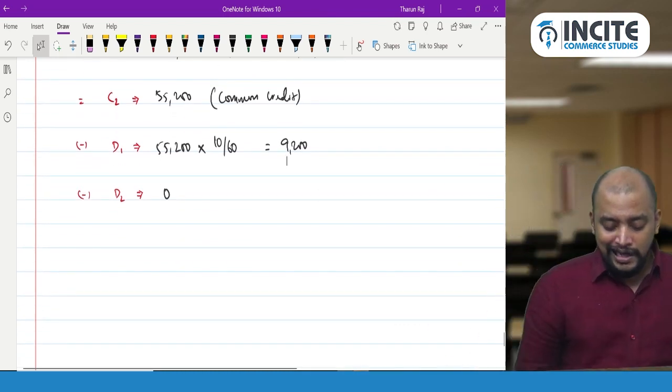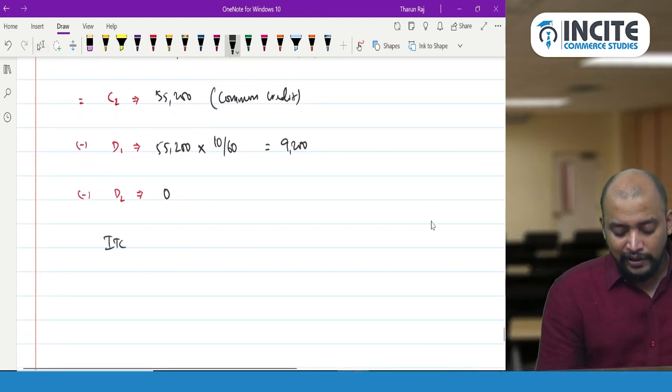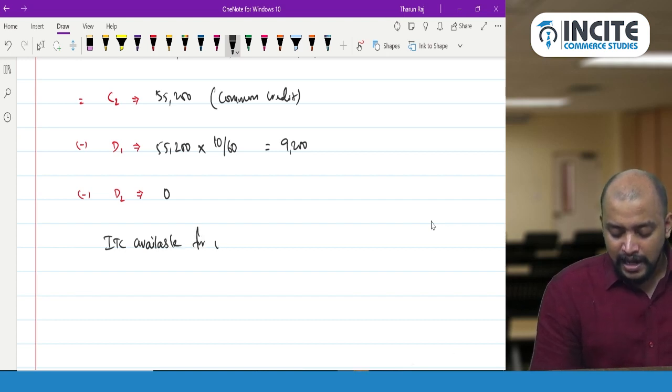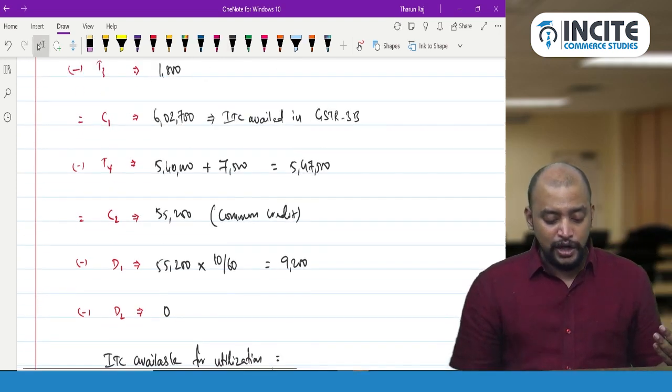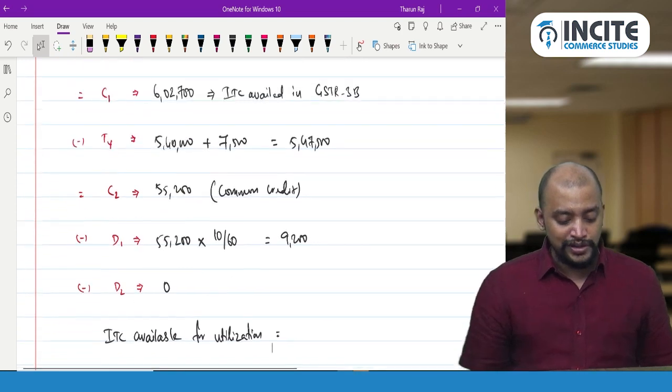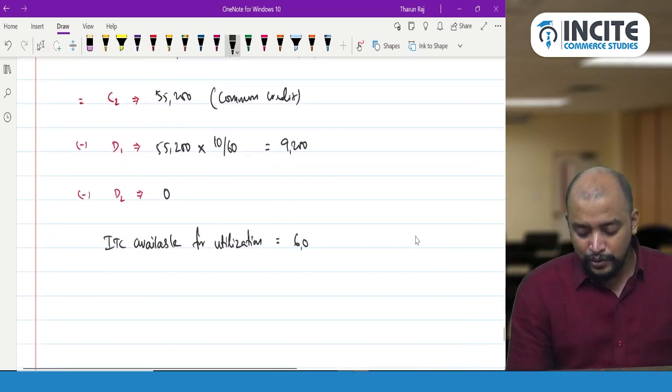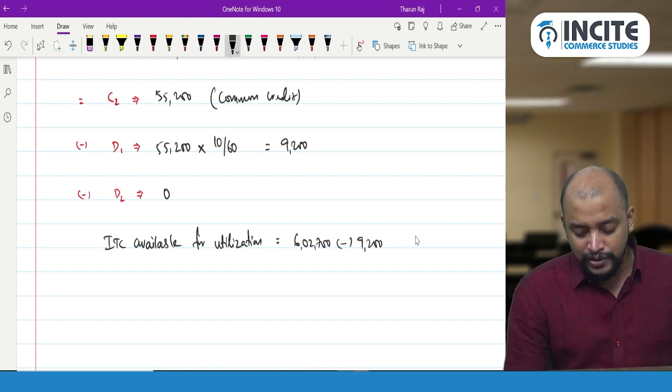So what is the ITC available for utilization? ITC available for utilization is nothing but ITC that we taken in 3B. So how much it is? 6,02,700 minus reversed ITC 9,200.